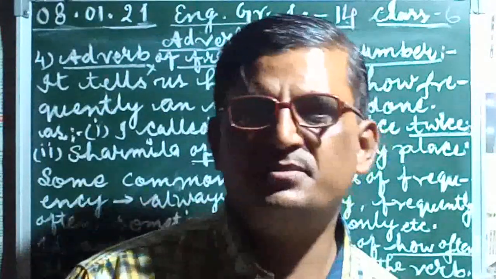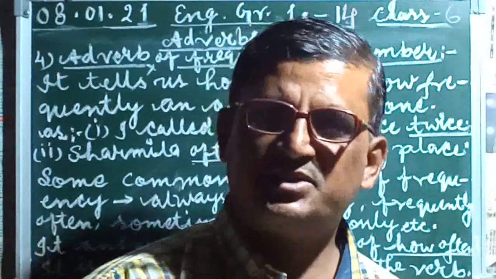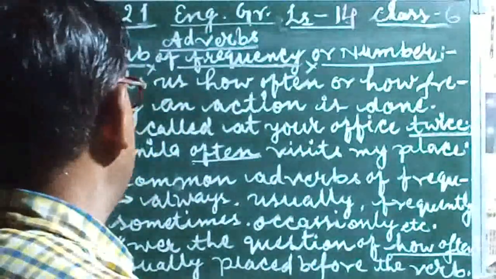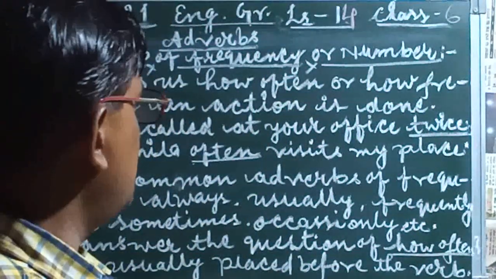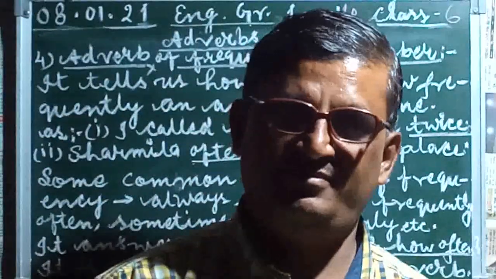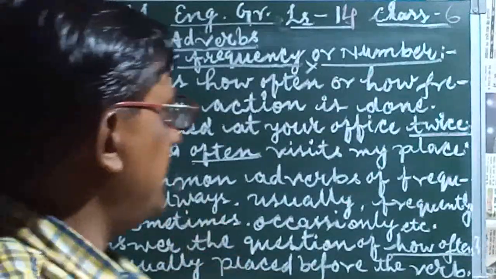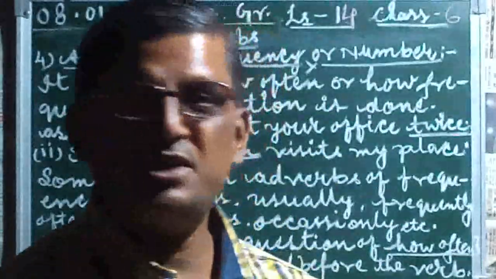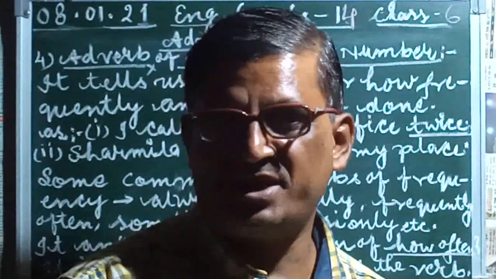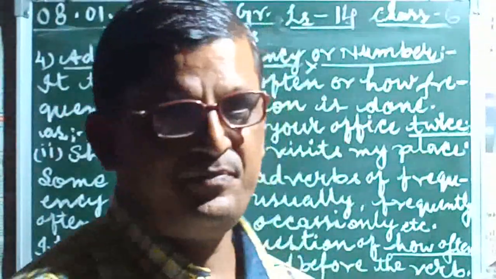In third number, we have studied at what time an action is done. Here in fourth number, I am taking adverbs of frequency or number: how often or how frequently an action is done. Frequently means how many times. There is number coming here. How frequently the action is done.